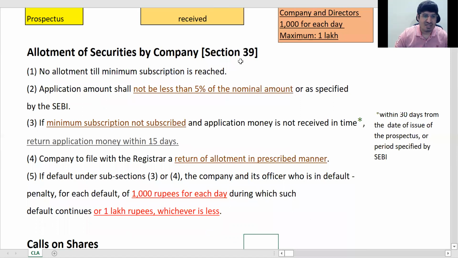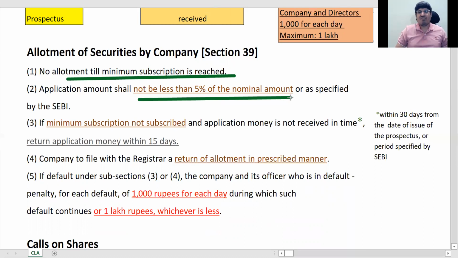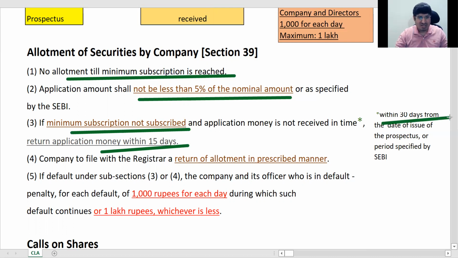Section 39 says no allotment till minimum subscription is reached. Correct? We have already talked about that. Application amount shall not be less than 5% of nominal amount. If your nominal amount or face value of shares is 100, then application money should be at least 5 rupees. Okay, but SEBI now asks for 25%, but anyway, leave that. So this is 5%. Okay, and this point already we have seen, minimum subscription not subscribed, refund within 15 days. Okay, this is the same thing, 30 days point.